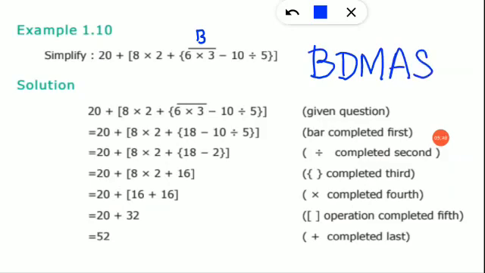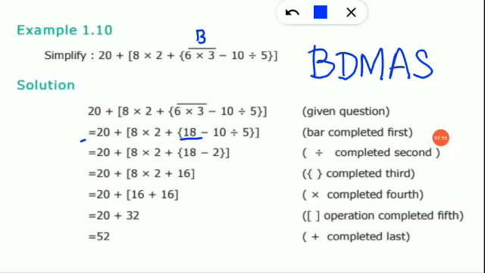So first you are going to solve this bracket. 6 into 3 will become 18. All the other numbers will be kept the same. So, just look at this line here: 20 plus 8 into 2 plus this bracket will be here. First we are going to remove the parenthesis bracket. So 18 minus 10 divided by 5, and then you close the bracket.